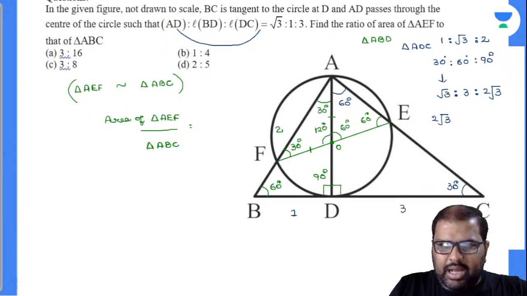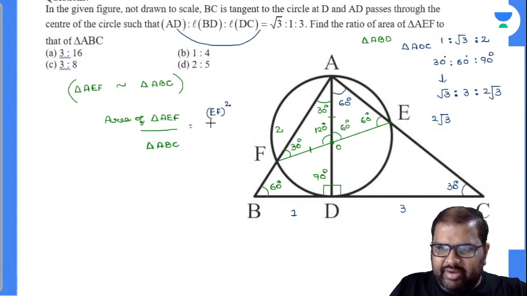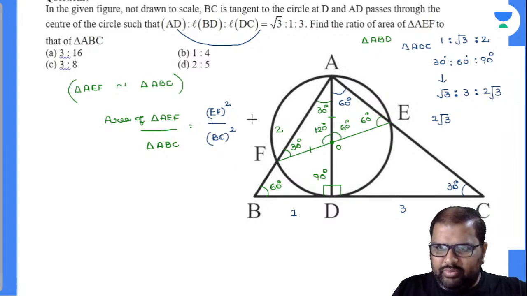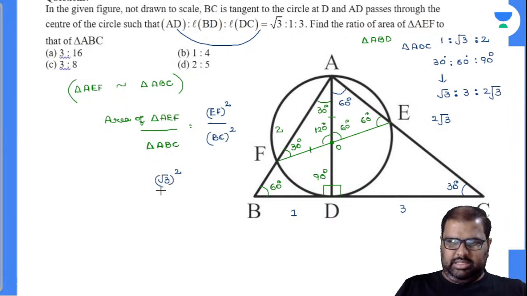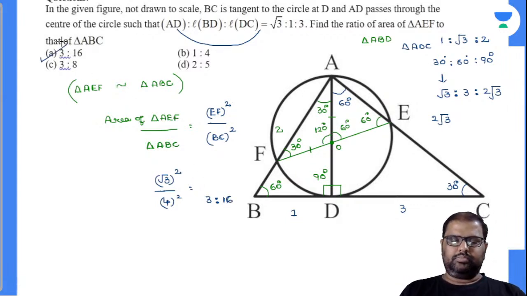Yes, true. I will be taking down like this, right? EF whole square divided by BC whole square, residing on proportionate basis. EF whole square is nothing. This is root 3 by 2. This will also be root 3 by 2. Root 3 by 2, root 3 by 2 will be how much? EF value will be root 3. Whole square divided by BC value is how much? 4 whole square. My answer will be equal to 3:16. Yes, perfectly, I got my answer there in my option number A.